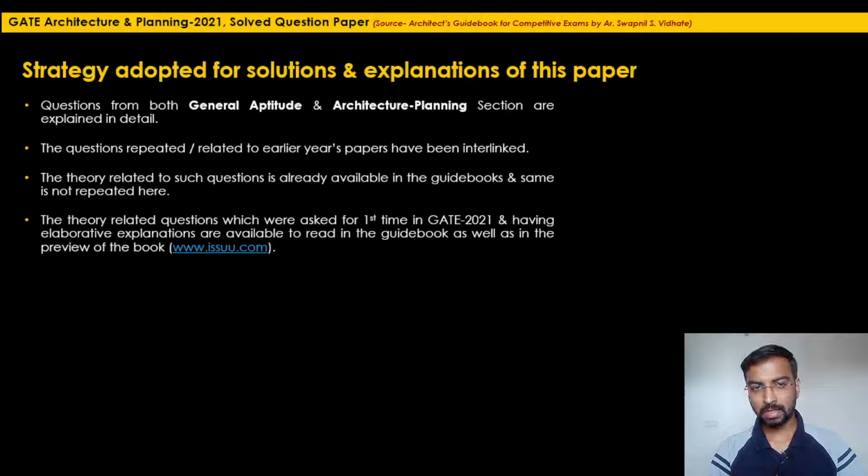The next strategy: there are 4 to 5 questions which have been asked for the first time, with no data available in earlier year papers, and which have an elaborative explanation. There might be an explanation in tabular form already provided in the solved question paper in the guidebook, so we are not going to discuss those questions.